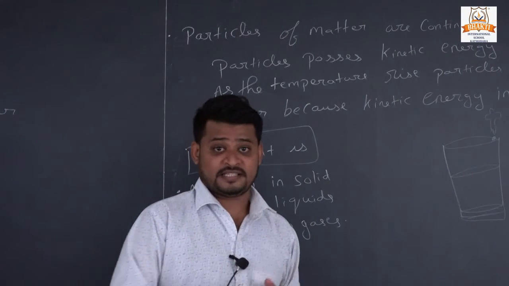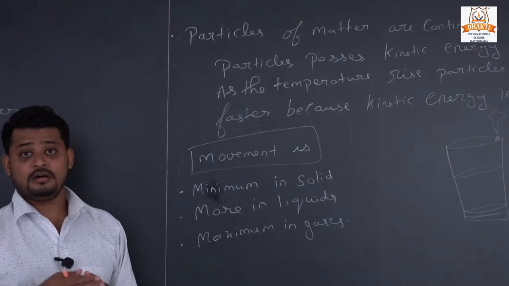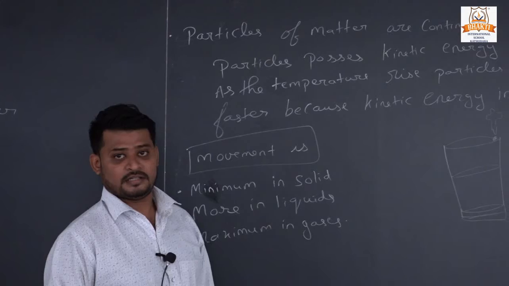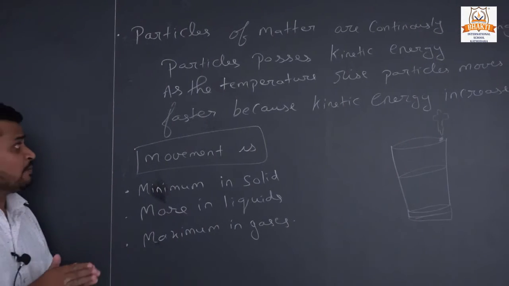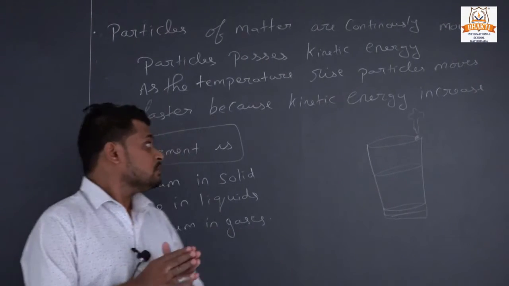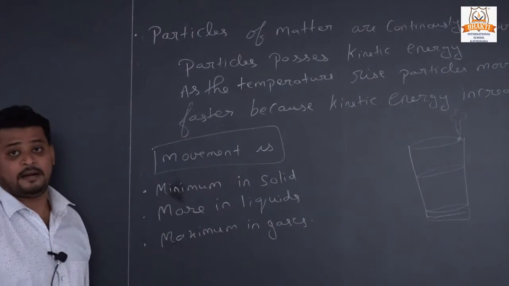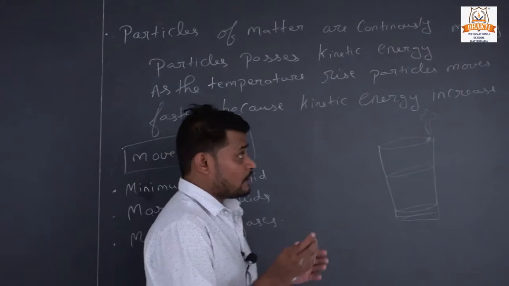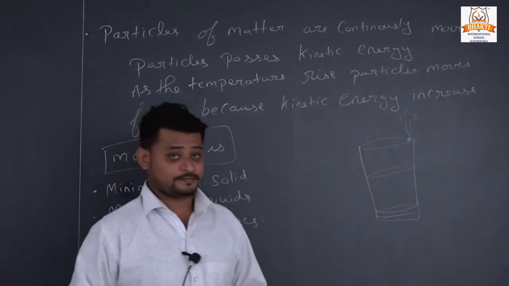Energy possessed by a moving object is called kinetic energy. If the temperature of particles rises, they move faster, and if they move faster, then the kinetic energy also increases. Let's see some examples to understand how particles move.